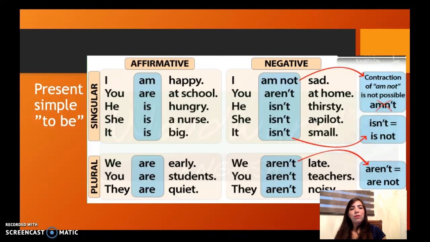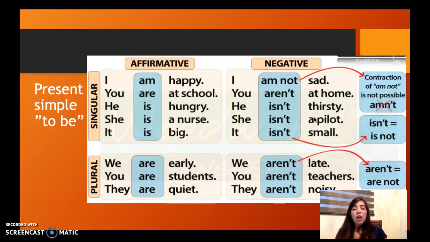And in the case of all the persons except I, it's going to be with a contraction. Are not changes to aren't. Is not changes to isn't. In the case of the first person singular, I, it's not going to change with a contraction. We don't say I am't. We say I am not. All the time we say I am not.